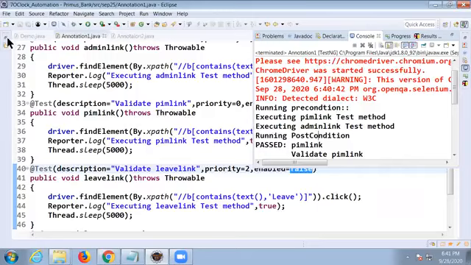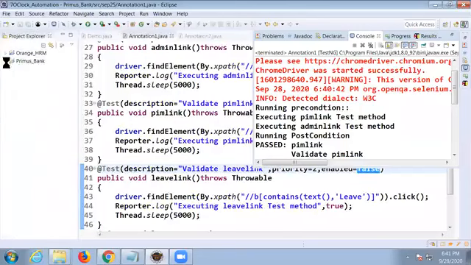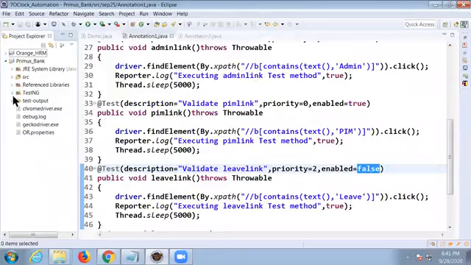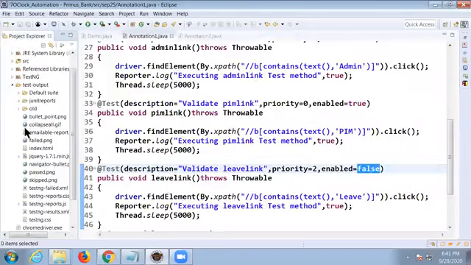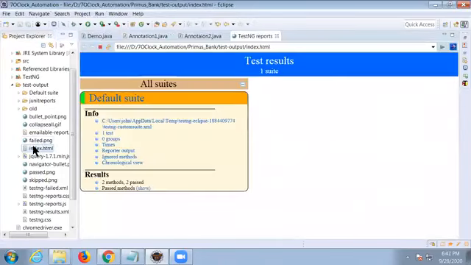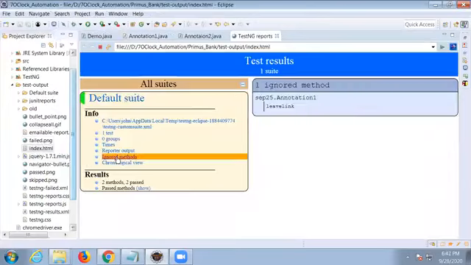We can ignore. Look at the results now. Look at the test output. Open your test output folder and check index HTML. In that index HTML, click on ignored methods. Before, we didn't have anything. Now it shows which method we ignored. Ignore means avoided from execution.